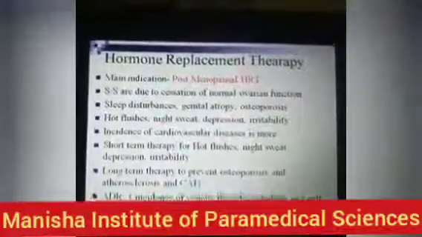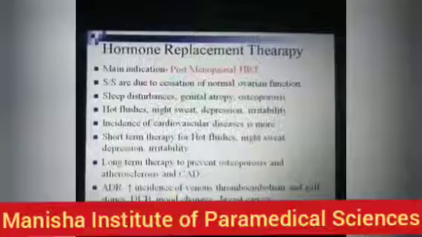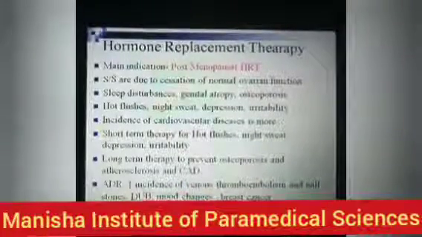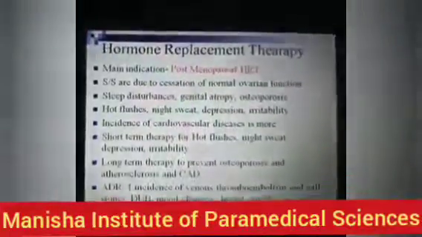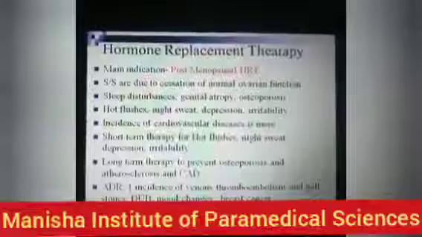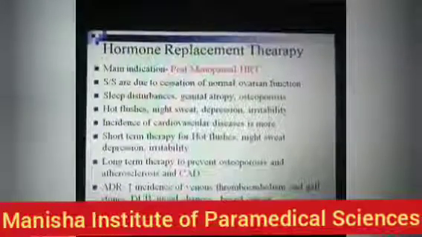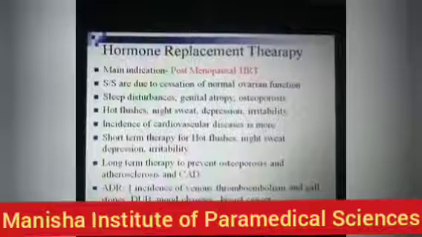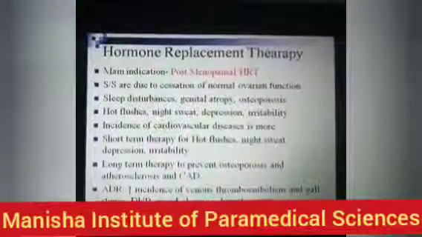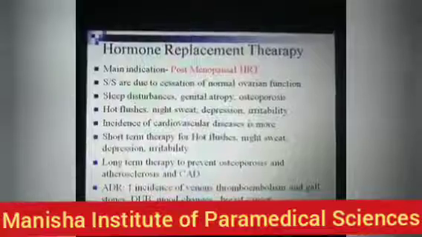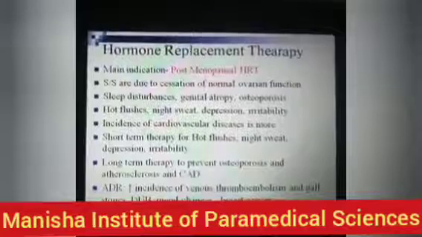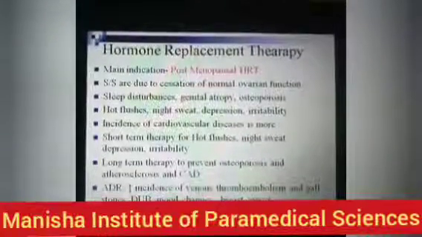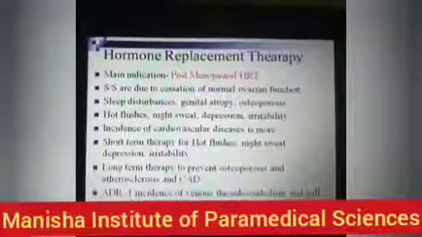Now, it is also used in hormone replacement therapy. The main indication of hormone replacement therapy is postmenopausal hormone replacement. Signs and symptoms are due to cessation of normal ovarian function, and vasomotor symptoms like sleep disturbances, genital atrophy, osteoporosis, hot flushes, night sweating, depression, irritability, sleeplessness.